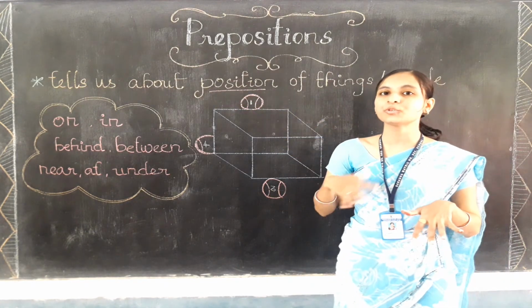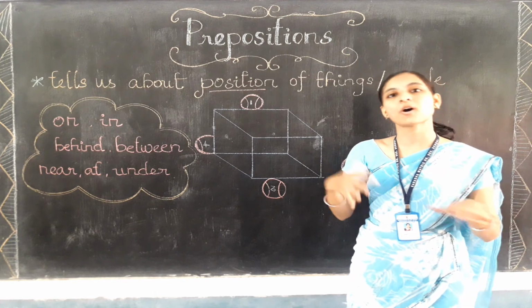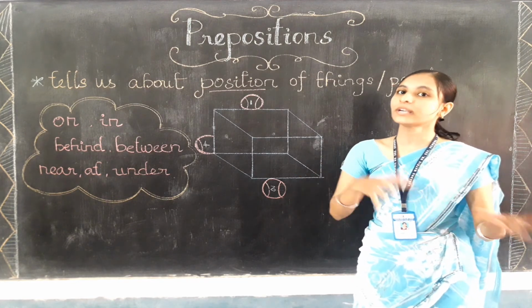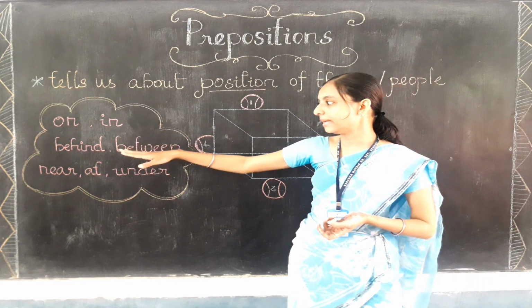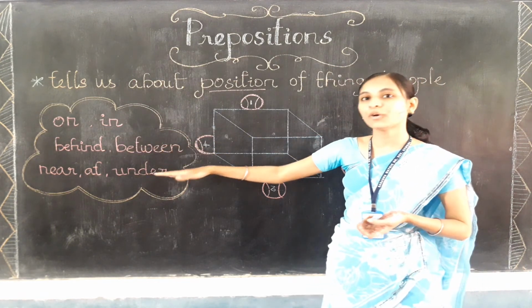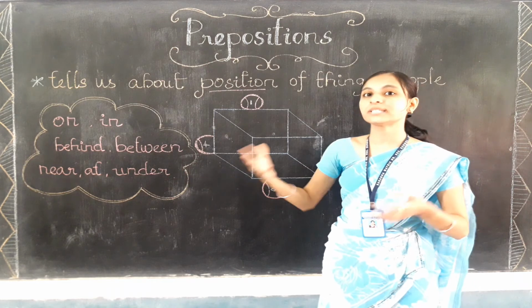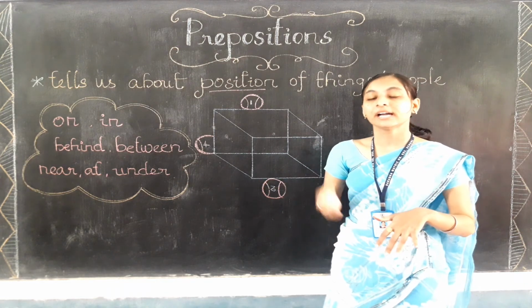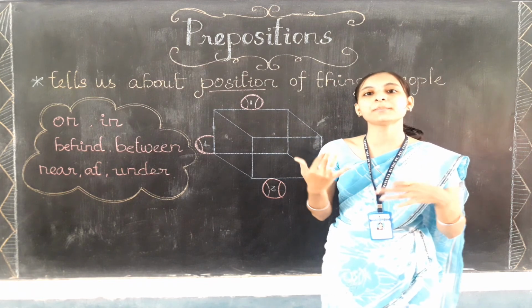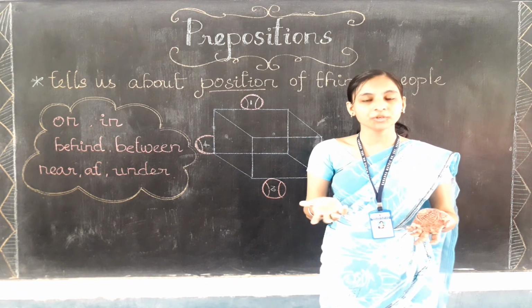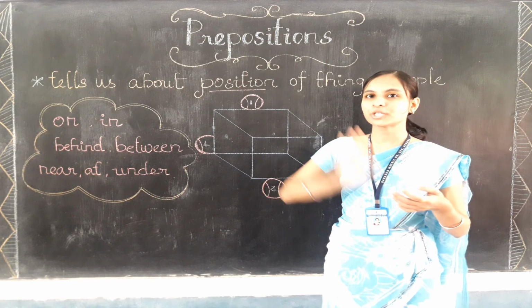It helps us to find the position of things or people. Okay, and what are some prepositions? Not only this: on, in, behind, between, near, off, under. Not only these words: outside, inside, above, over, around. So all these words which help us to find the position are prepositions only.